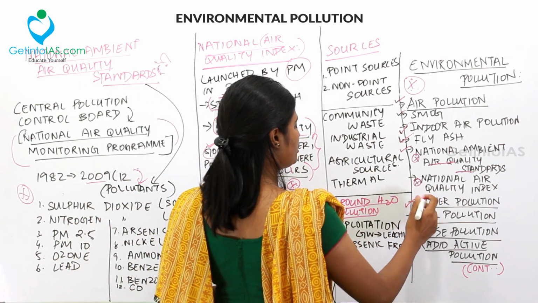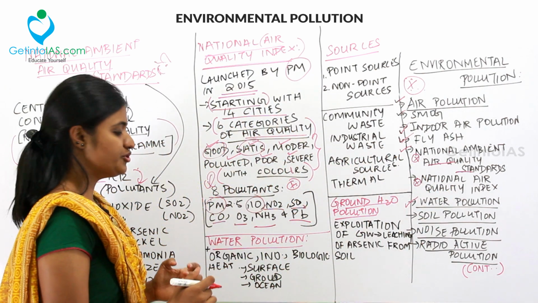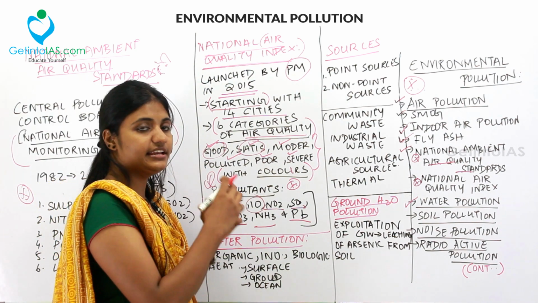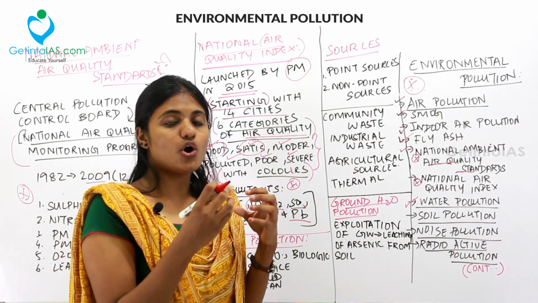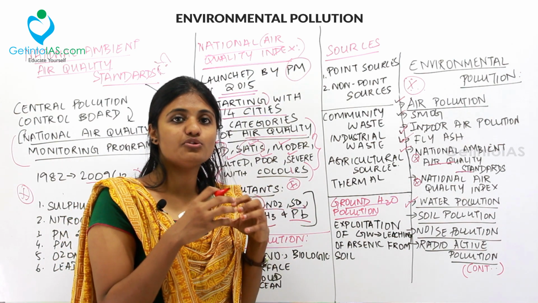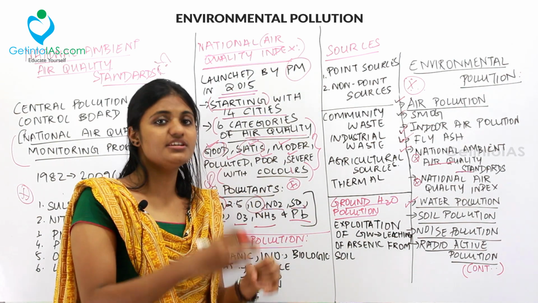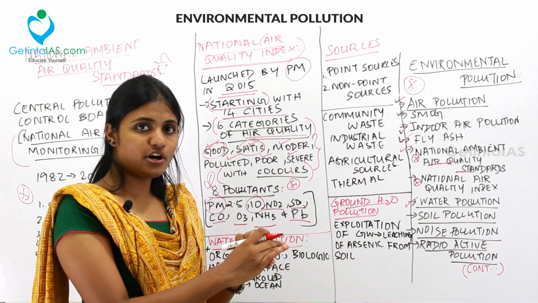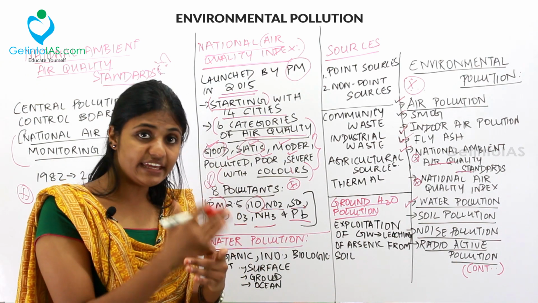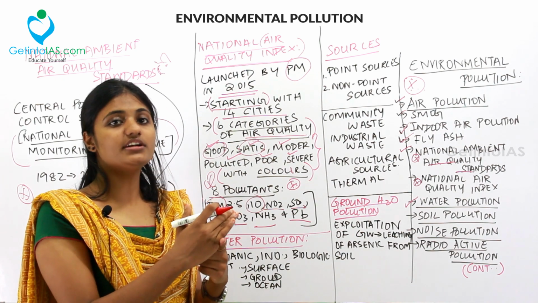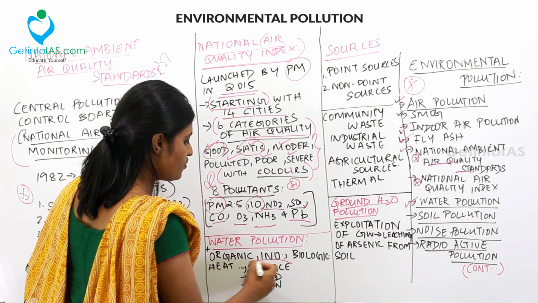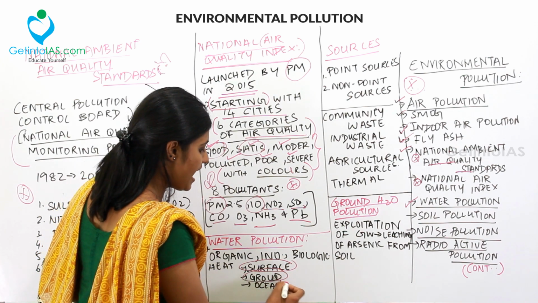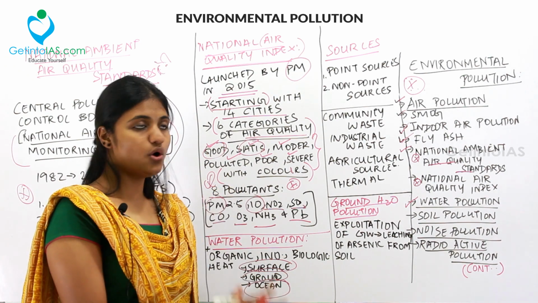Now moving to water pollution. Under water pollution, we have organic, inorganic, biological, and heat that affect the water. So all the excessive things that you add to the water are termed water pollution, specifically organic, inorganic, biological, and heat. Even the heat that you add to water is called a pollutant. And this affects the surface water, groundwater, and the ocean water on the whole.